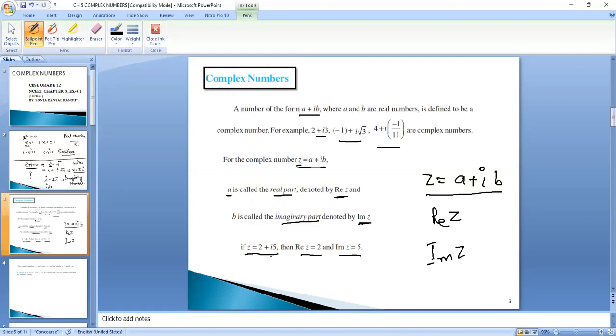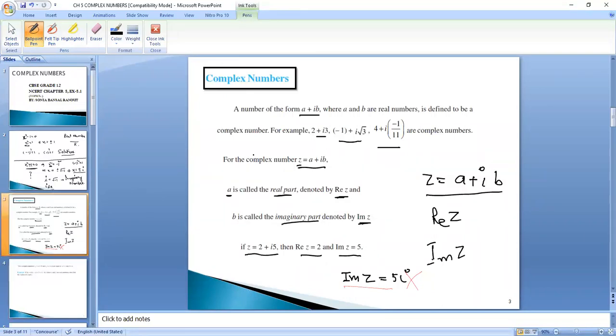And this point is to be noted: when we are writing imaginary Z, we are writing 5 only. Some students write imaginary Z is equal to 5 iota, which will be wrong. So you are writing only the imaginary term. Imaginary itself means the term is with the iota. So you will be writing imaginary Z is equal to 5 only. The word imaginary itself explains that iota is associated with 5, right?